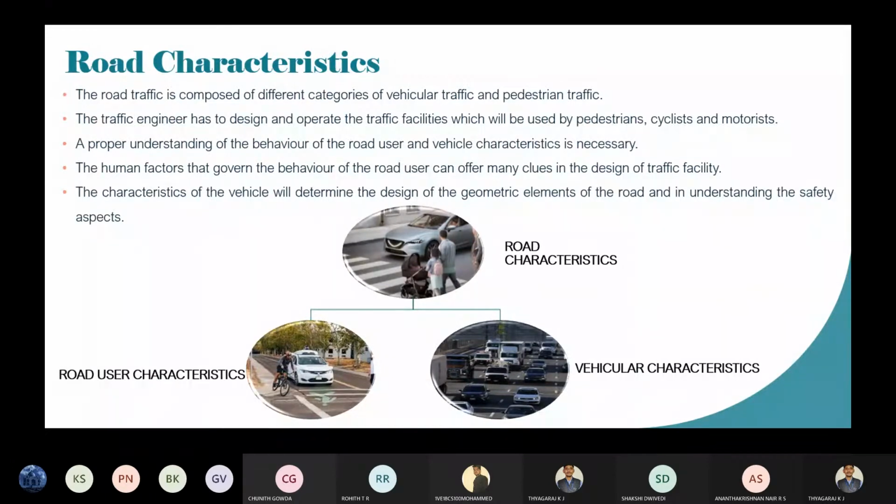Is it audible? Is it audible? So you can... Yes, sir. Okay. We'll wait for another one or two minutes. Later on, we will start. Only 12 members have joined.